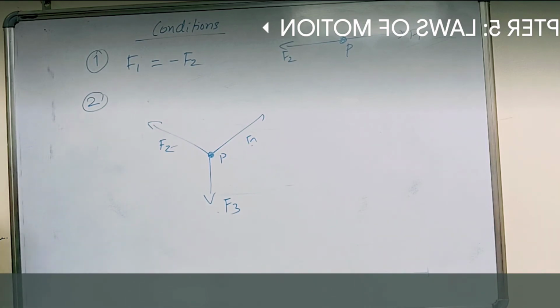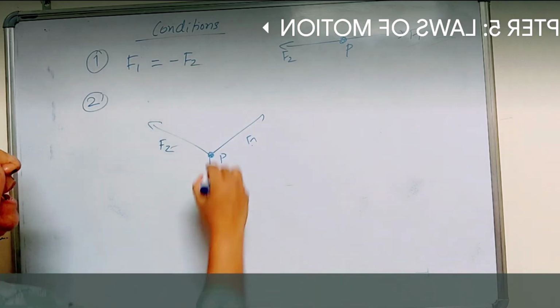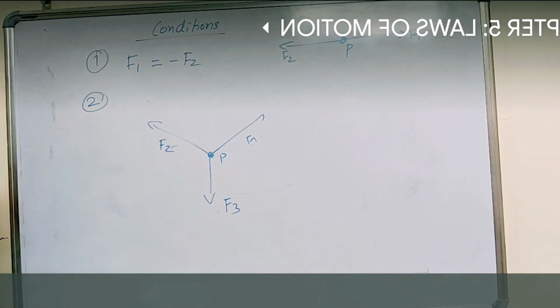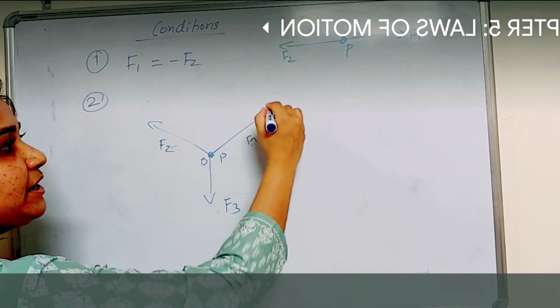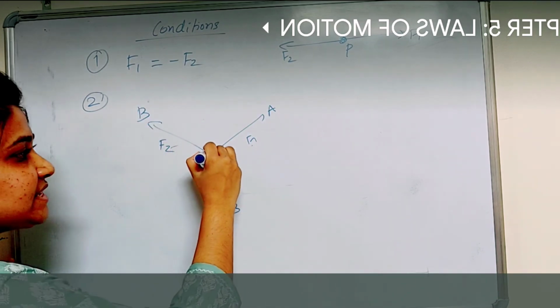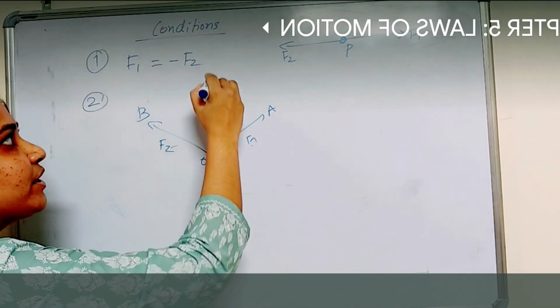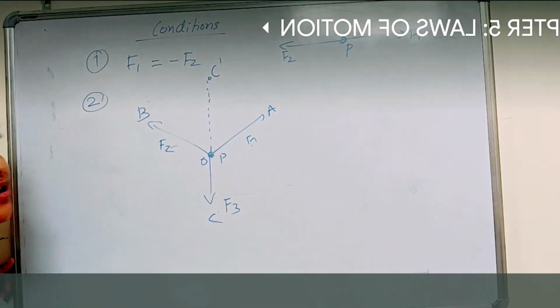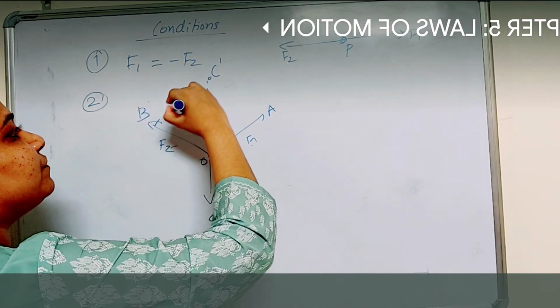Now what we will do is, I will just extend this, and let me name them, children. Let me name this as O, and let me name these OA, B and C. Let me just extend this up and write this as C dash. Let me join both of them.